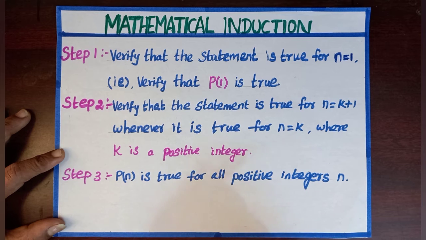Okay, so first we need to substitute n equal to 1. Second step, we need to assume n equal to k. Then we need to prove n equal to k plus 1 is also true. At last, we must state the conclusion by saying, by the principle of mathematical induction, P of n is true for all positive integers.